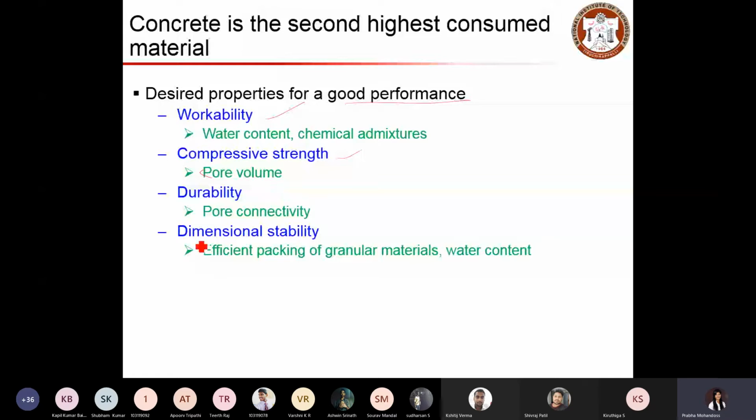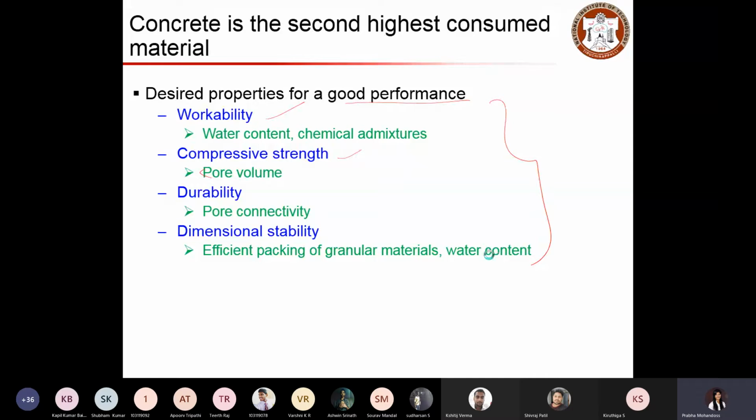Okay, the other main thing is dimensional stability. That depends on how well the matrix is packed, especially the aggregates that we discussed in the aggregate lectures. We have a set of aggregates and the packing we discussed to obtain a good stable matrix. So dimensional stability. These are the things required for better concrete performance.